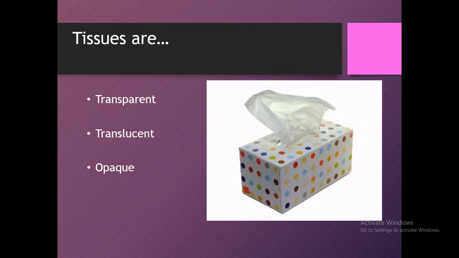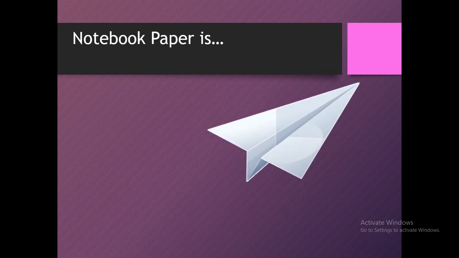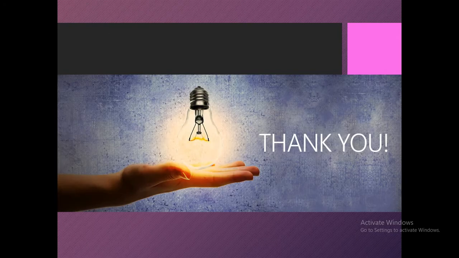Okay. Have you written all the answers? Your copy paper, book paper, magazine papers. What are they? Transparent, translucent, or opaque? If you have any confusions, then please write these questions in your copy and share them with your teacher during the online class, with reasoning, and clear all your confusions.